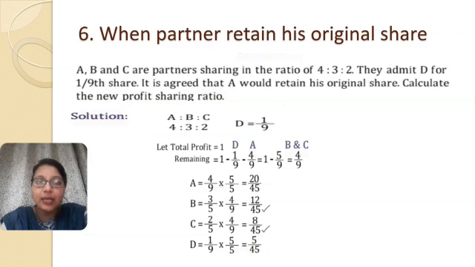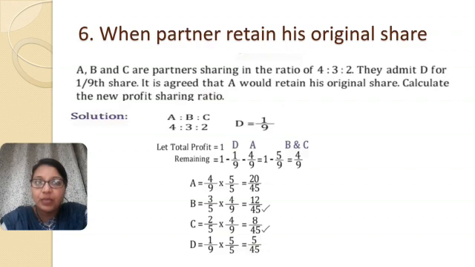So 4/9 is the share of profit which remains to be shared among B and C. So now let's calculate the new profit sharing ratio. A said that he will retain his original share, and that is 4/9. So A's new share will be 4/9.